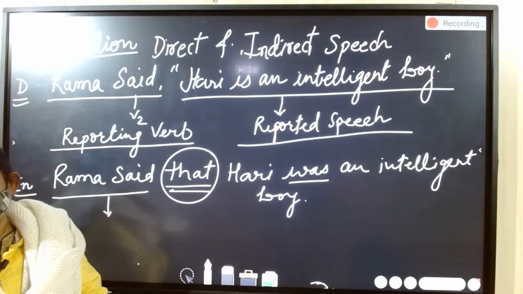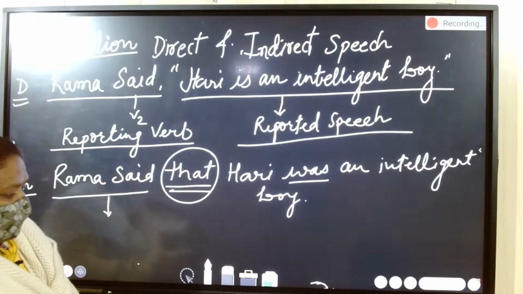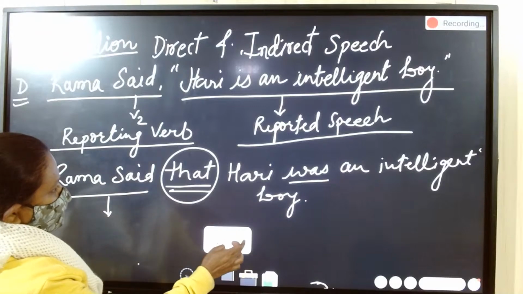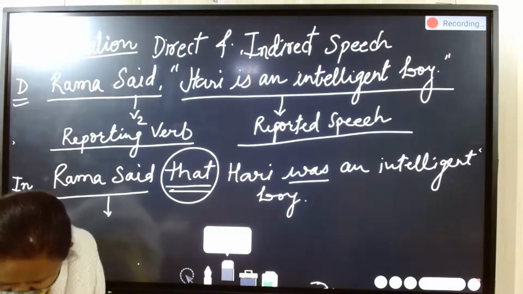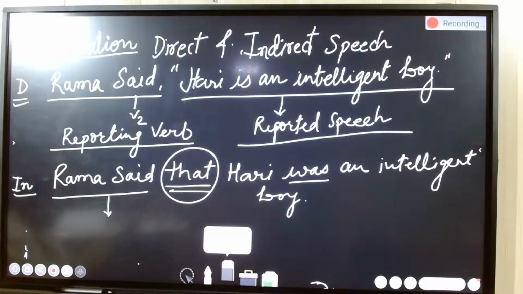Now we will see a few rules for changing direct to indirect speech. You can note them in your copies also, children, if you are writing in your notebook.